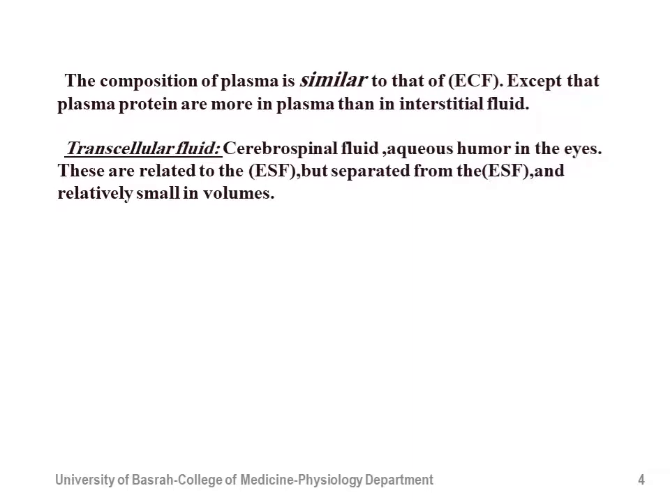The composition of plasma is usually similar to the composition of extracellular fluid in general, except that the plasma protein is more than the protein present in the interstitial fluid. The transcellular fluid is part of extracellular fluid. We refer to it as cerebrospinal fluid and aqueous humor of the eye. This fluid is usually separated from extracellular fluid, situated in specific places, and is of small volume.